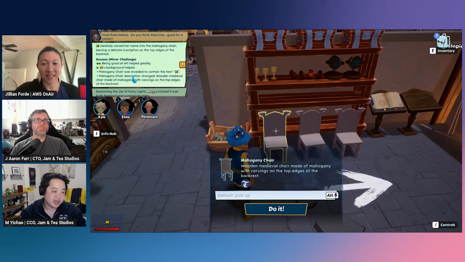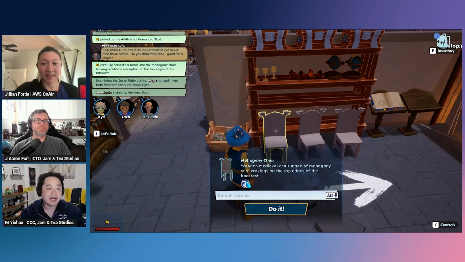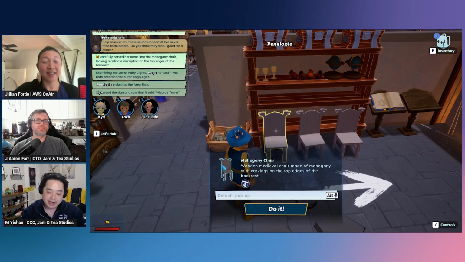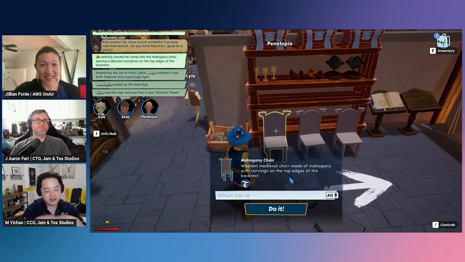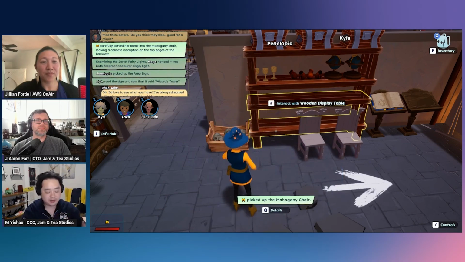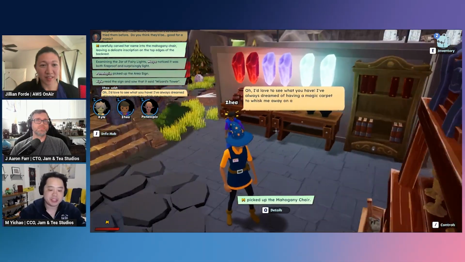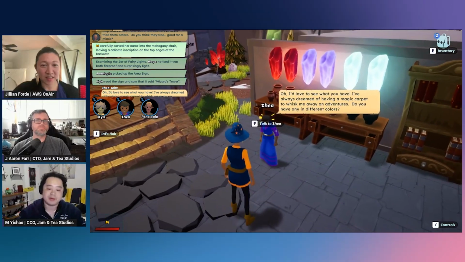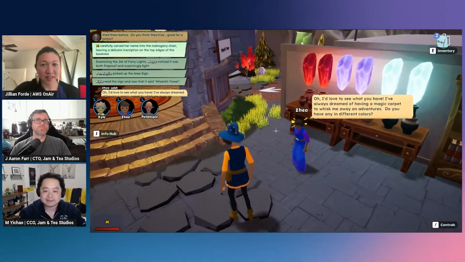My background also helped in terms of my backstory. And the chair got modified right here immediately, and got a tag added to it that has the text on it now, M, right? So the system is built as much as possible to allow the players to think outside the box, do creative things, and be able to change up the world around them in order to have it react to what they're doing.